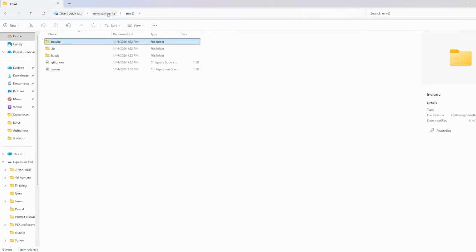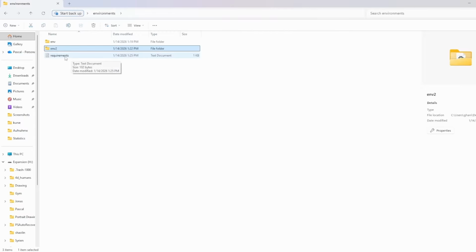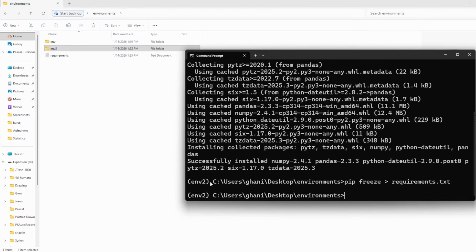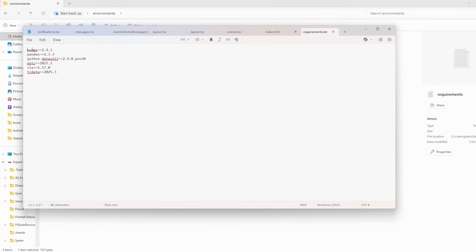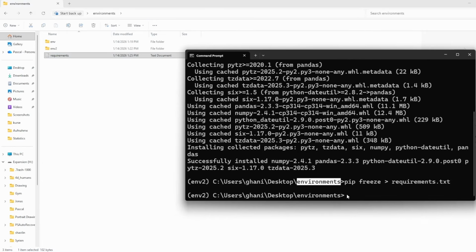So now let's go back to our environments, and right here we have the requirements file. We have it right here because we executed this command within this folder, so within our environments folder. And you can see within this file, I now have all of the dependencies, so numpy, pandas, pytz, six, tzdata, and so on.